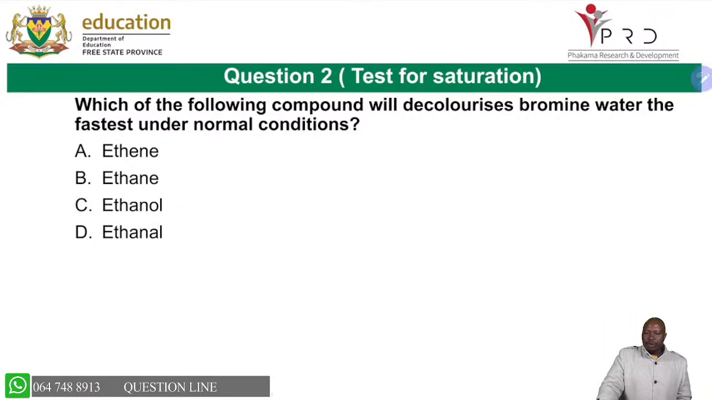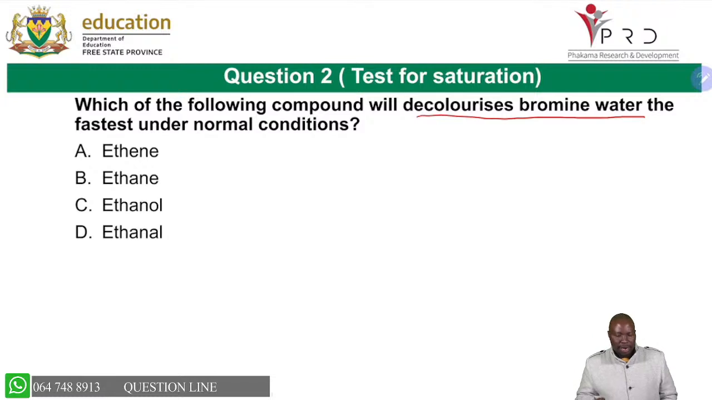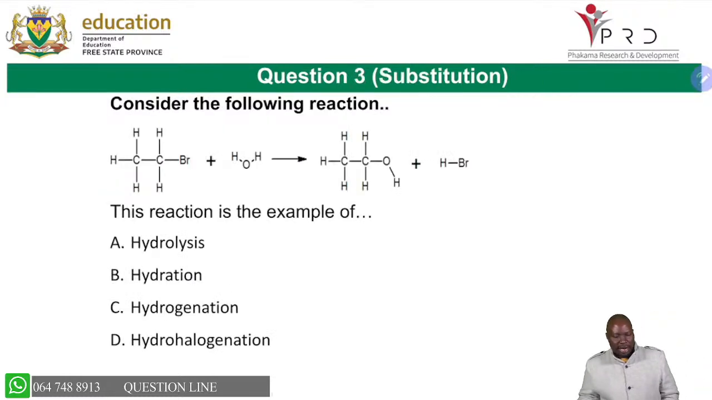Let's move. When you do a test for saturation, which one decolorizes bromine water? I talked about this one to say, okay, when you are having an alkene, you are able to add on the double bond, and you don't even need any catalyst. The reaction will just spontaneously take place.